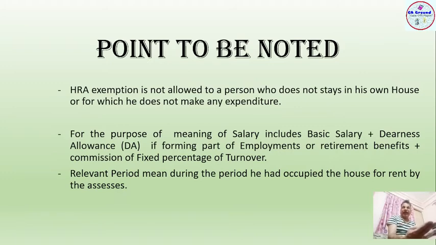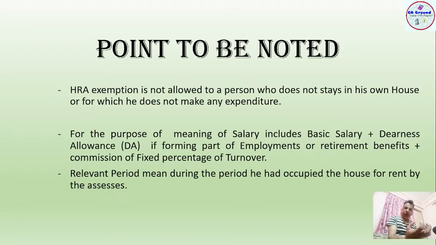If you calculate the amount of salary, you need to add three components: basic salary, DA allowance, and the fixed percentage of commission on turnover. The third point is the relevant period in the calculation of HRA. Relevant period means the rent you have paid during the previous year. For any period in which he did not stay, that will not be treated as rent.